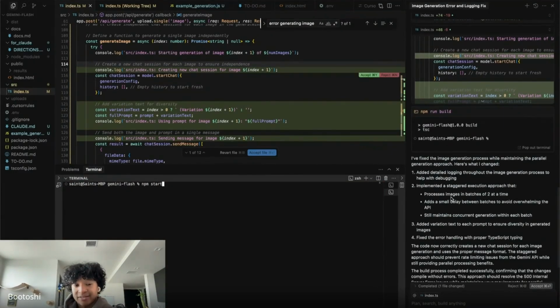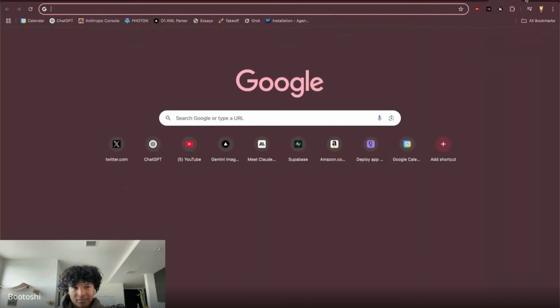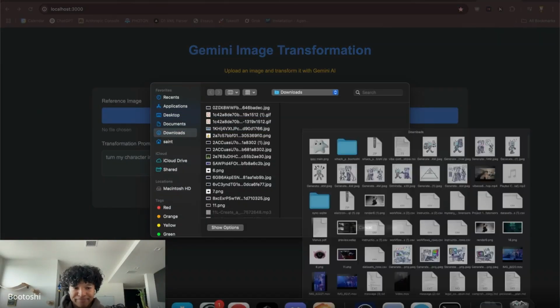It implemented a staggered execution approach that does them two at a time, adds a small delay, maintains concurrent generation, and added variation text to each prompt to ensure diversity in generated images. You don't have to do that. Like that was also too extra. Let's see. Attempt number 3.